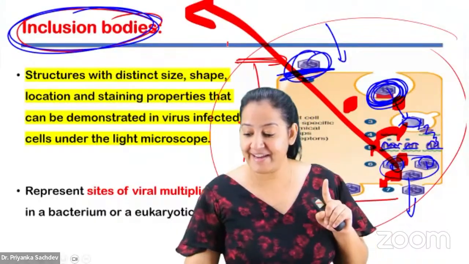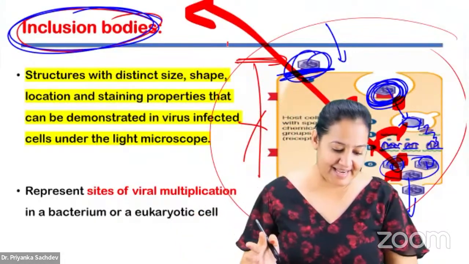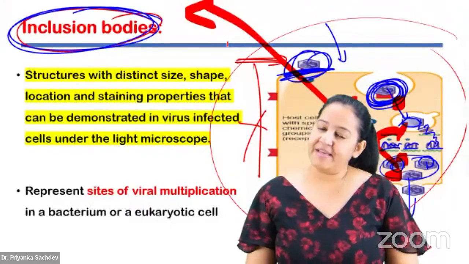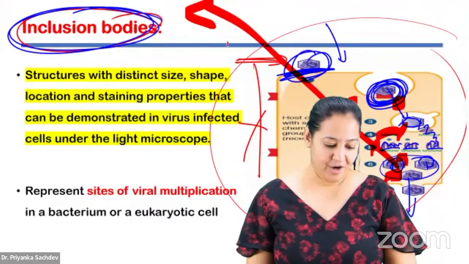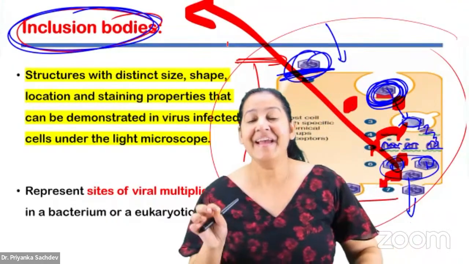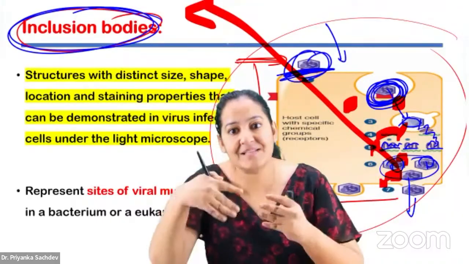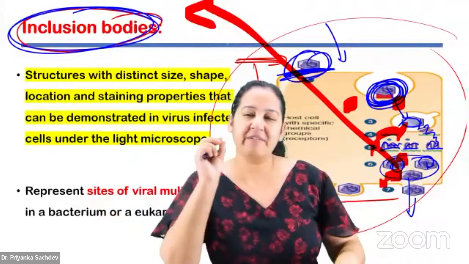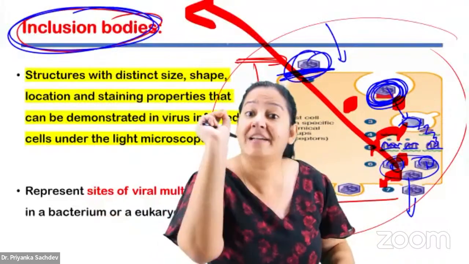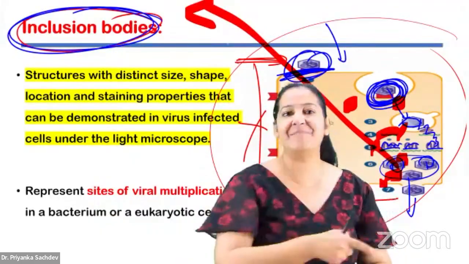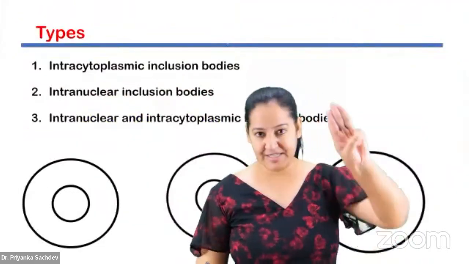So if I get an inclusion body inside any cell, it means that cell is virus infected. How many of you got it? What is an inclusion body? An inclusion body indicates that the virus is multiplying inside that cell. We cannot see the virus because it is hidden inside the cell. But we can see the dots. That dot is an inclusion body. So if we get an inclusion body inside any cell, it means that cell is virus infected. There are three types of inclusion bodies.